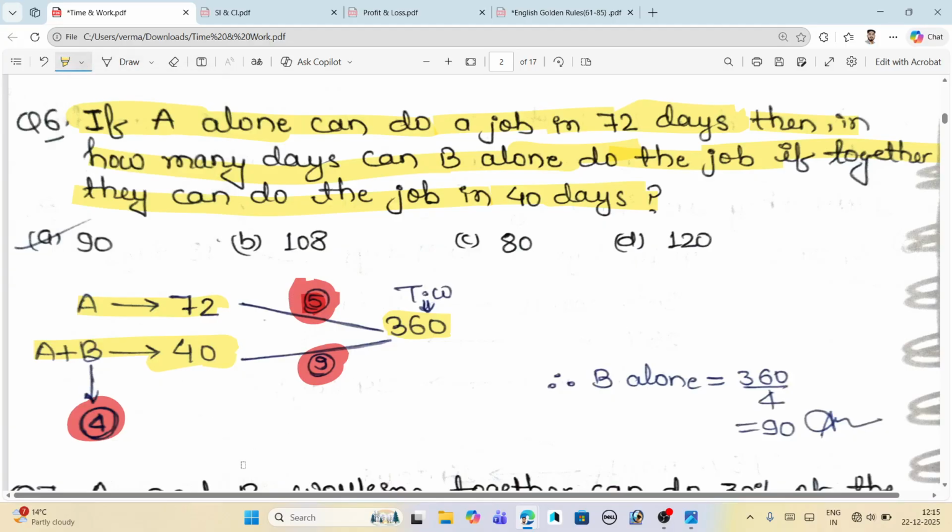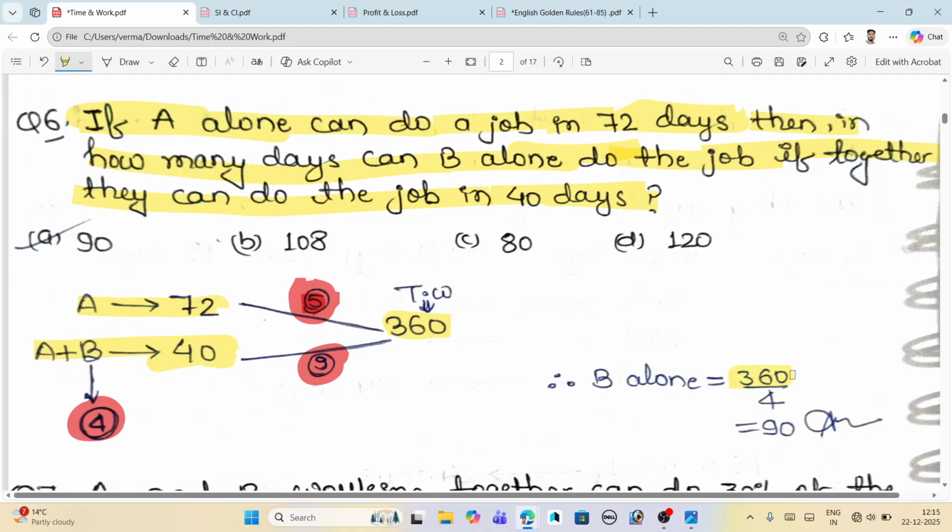Just come here. The efficiency of A is 5, and the efficiency of A plus B is 9. Then we will calculate the efficiency of B as 4. How can we calculate it? By subtracting 5 from the total efficiency 9, we get 4 as the efficiency of B. And what does the question ask? The question asks how many days B alone can do the job. So the total work is 360.